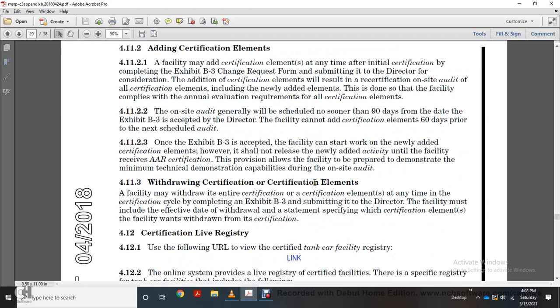411.3 Withdrawing certification elements. The facility may withdraw entire certification elements at any time within the certification cycle by completing Exhibit B3 and submitting it to the director. The facility must then include the effective date of withdrawal and a statement specifying when the certification elements would be withdrawn from its certification and the live registry.